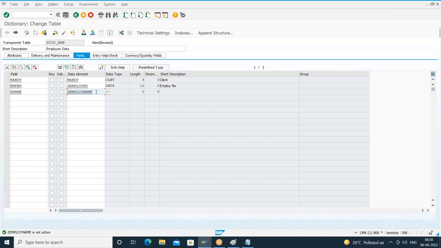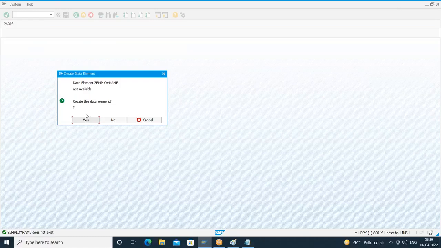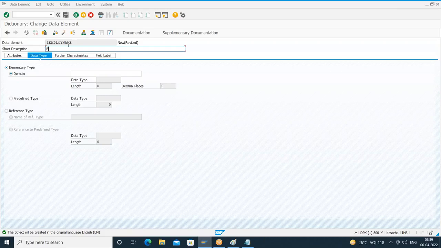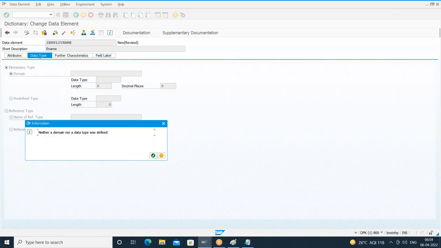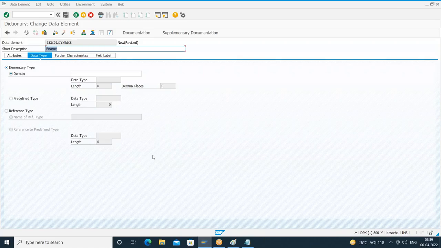How do you create? Double click and create. So if you double click, okay, save it, yes. Right, create the data element, yes. I'll provide some description, done. So earlier, when I press enter, what is it saying here? Neither a domain nor a data type was defined. So earlier we created the data element by referring to the direct data type. This data element also I can create by using the direct data type.